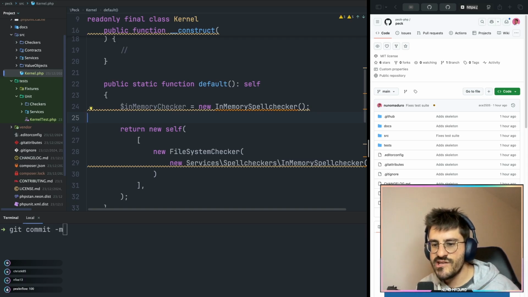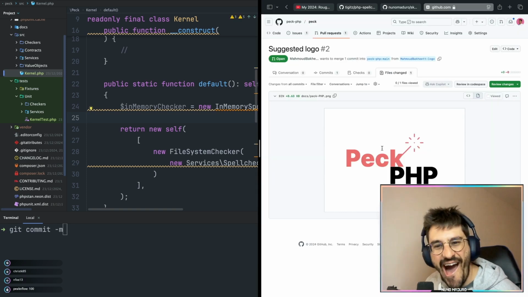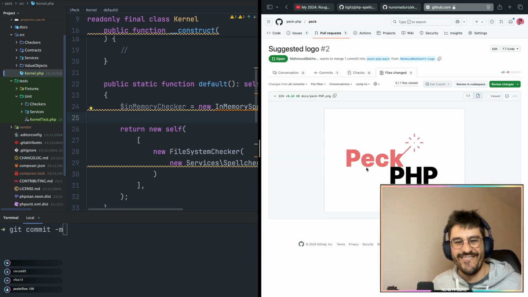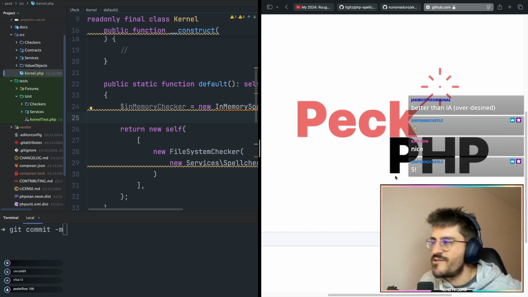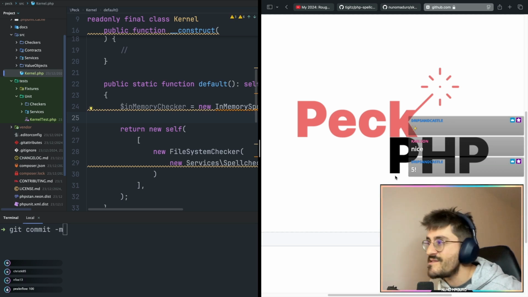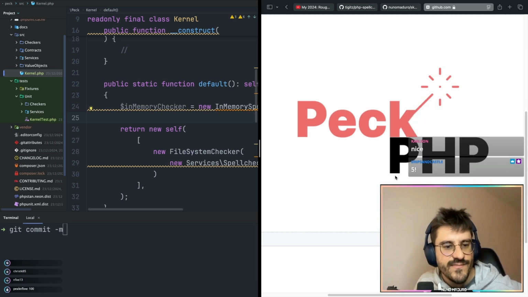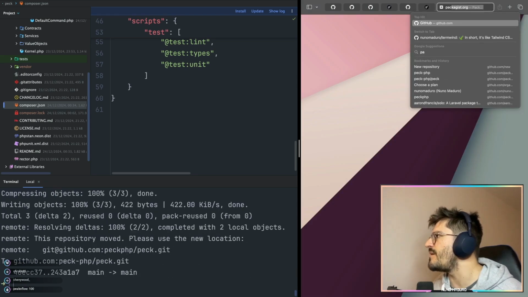Mohamed is saying, I just made a pull request with a logo for this. Okay. Wow, not bad. Not bad. What do you guys think? All right, man. Congratulations. That was a very nice contribution, by the way. You guys see how easy it is to contribute to open source? It's literally just open a pull request and that's it. Bam, bam, boom, push. This is ready to go to Packagist, my friends.